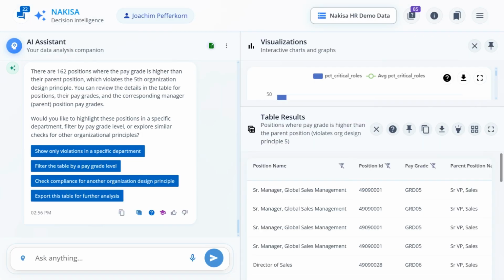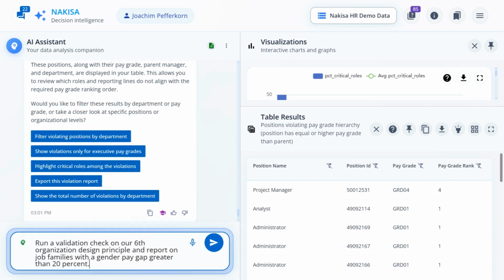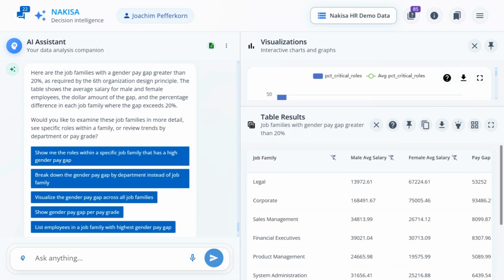Having surfaced all the non-compliant positions, we can now review all the exceptions and proactively correct them to stay aligned with our internal rules. Our next principle, based on workforce costs, is the gender pay gap. To prepare for DEI and compliance reporting, we can quickly run a validation check on this specific organizational design principle to flag areas where the gender pay gap is too large. NDI lists and flags the job families with an excessive pay gap in a detailed table.